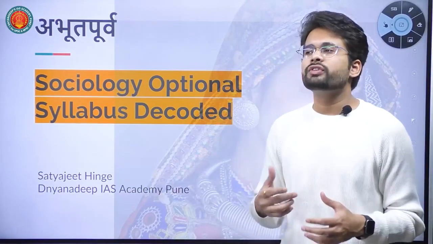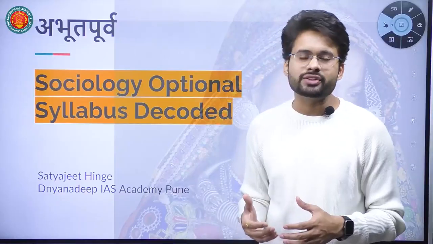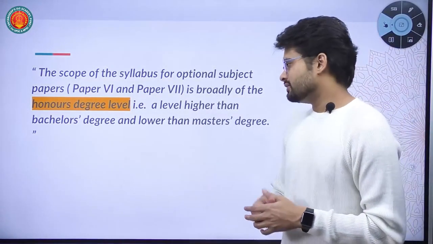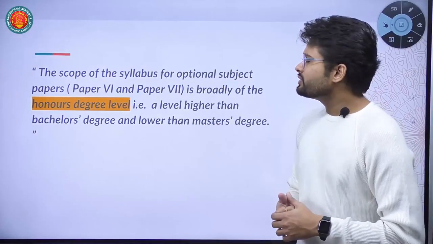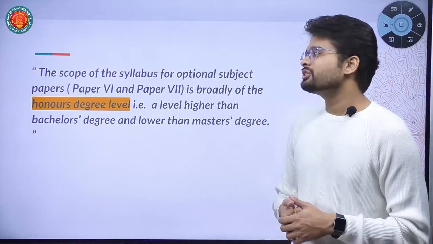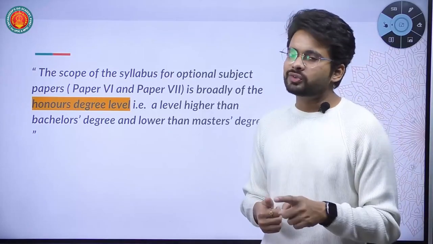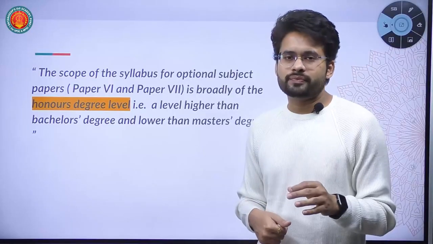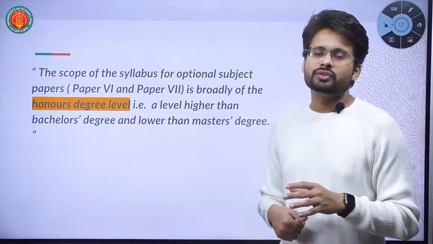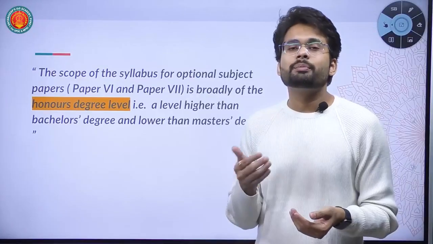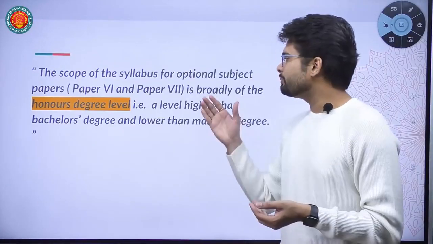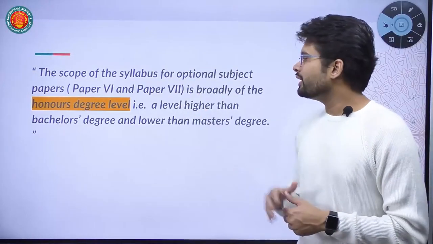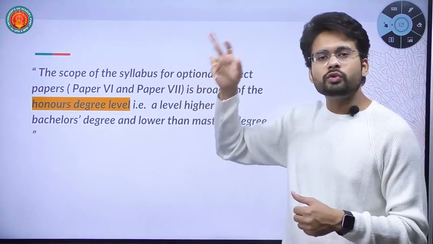If you refer to the official PDF of the syllabus given by UPSC, you might come across one important line: the scope of the syllabus of optional subject papers, that is paper 6 and paper 7. Actually, paper 6 and paper 7 are the official names of the sociology papers in the mains examination. Paper 6 is paper 1 of sociology optional, and paper 7 is paper 2 of sociology optional. It is the official coding of UPSC, right?